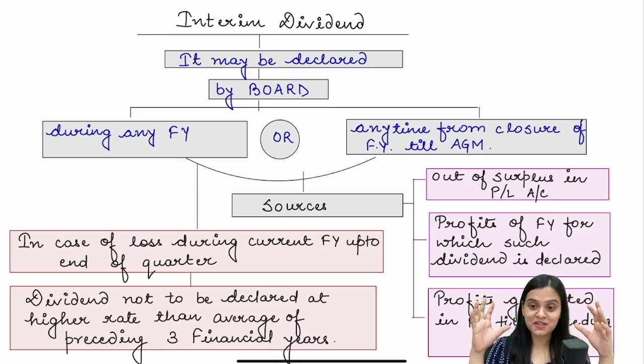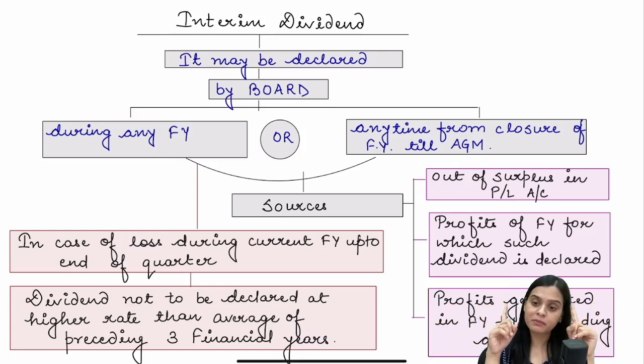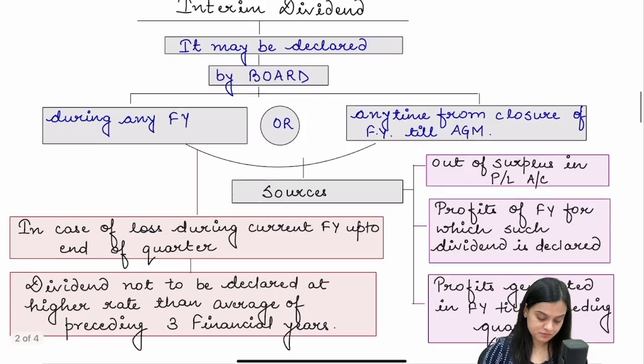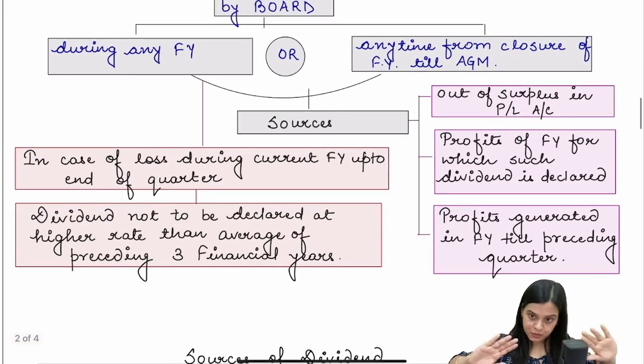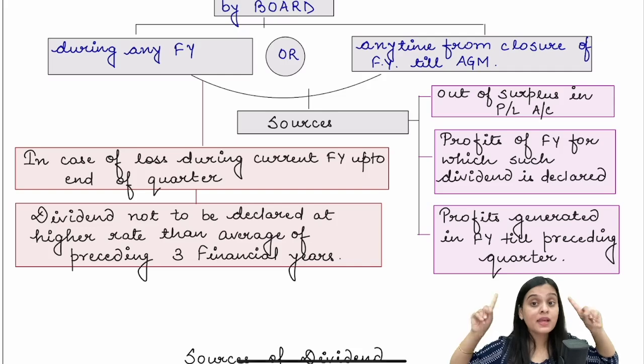Section 123 has a lot of things incorporated into one. However, we will first read the segment of interim dividend and thereafter we will proceed to the whole section. Because for interim dividend, you just have to remember two different things: it is declared by the board, and secondly, the sources of payment of dividend are different. Apart from that, every provision of dividend applies to both types of dividend, whether it is interim or final. So it can be declared during the financial year or even after the financial year till the annual general meeting by the board.